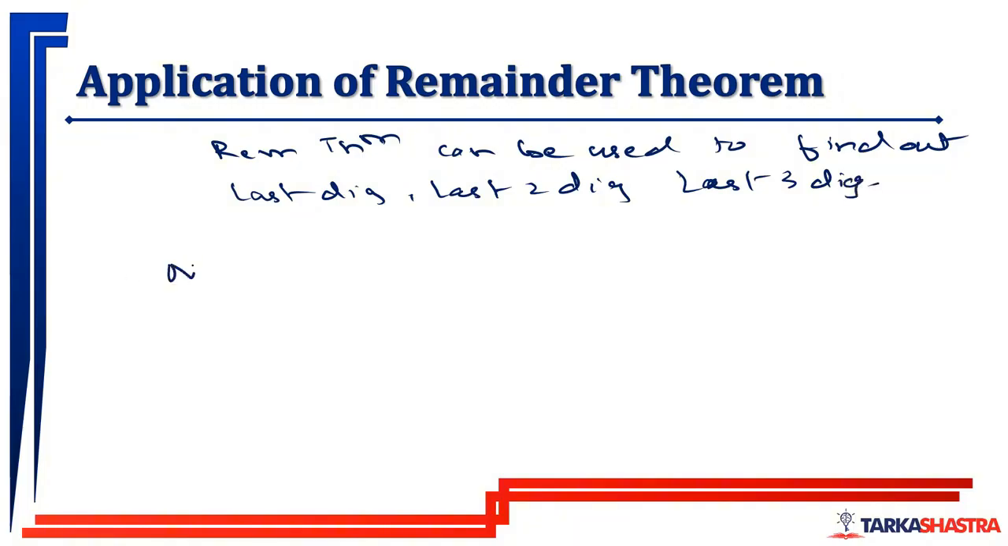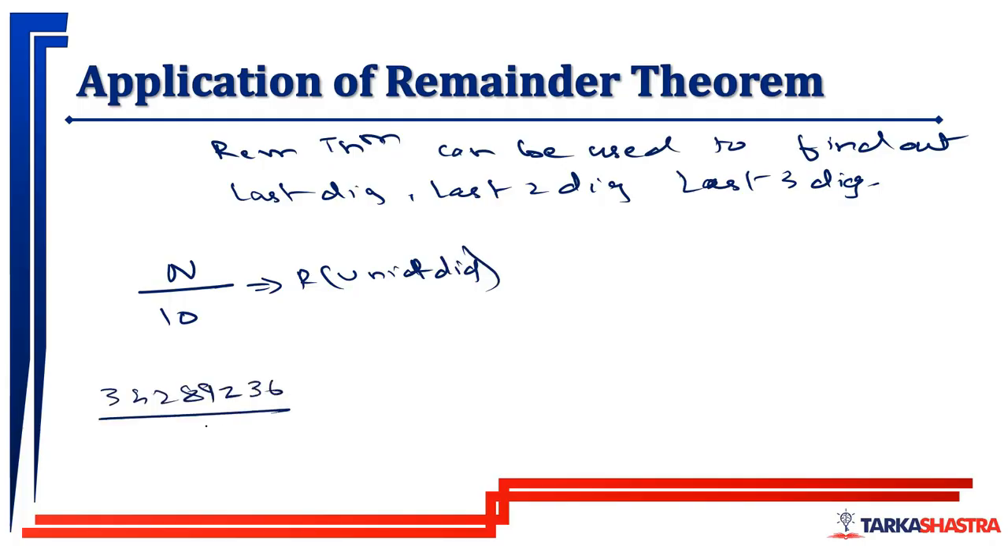How? If there is a number n and I divide it by 10, what I will get is the remainder, which is the unit digit or last digit. For example, 3, 4, 2, 8, 9, 2, 3, 6. Now when divided by 10, it will leave a remainder of 6, which is the last digit. If they ask me to find out the last 2 digits, I just divide the number by 100. It will give me the remainder, which is the last 2 digits.